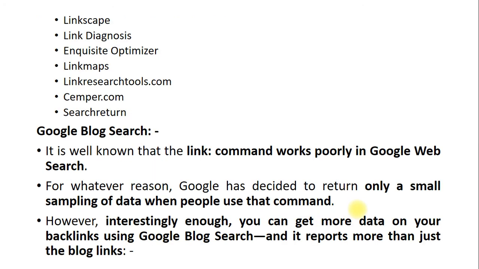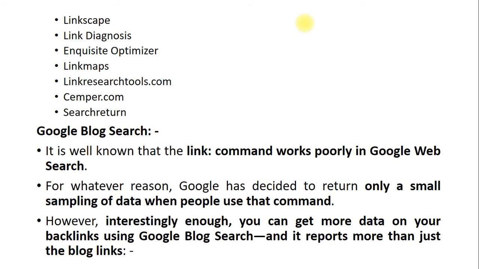Now let us discuss Google blog search. It is well known that the link command works properly in Google web search. For whatever reasons, Google has decided to return only a small sampling of data when people use that command. So whenever you fire the link command in Google, you will get only a small sample of data that is defined by Google.